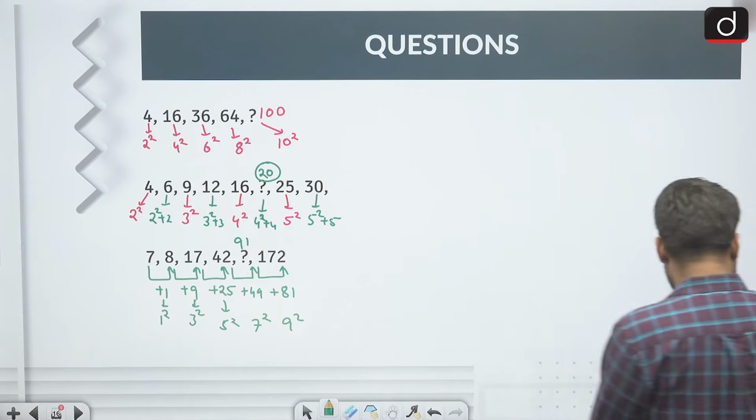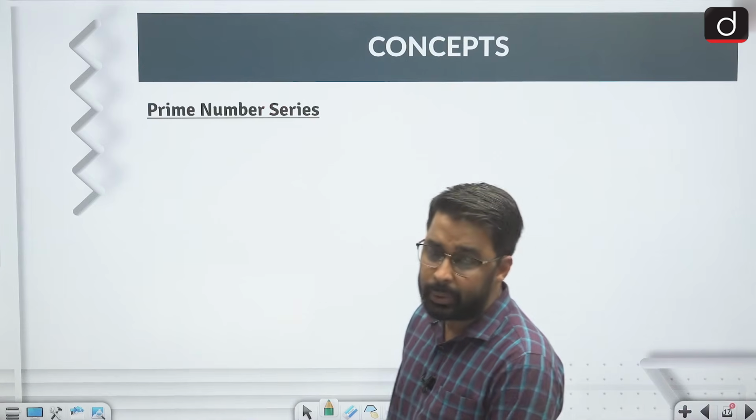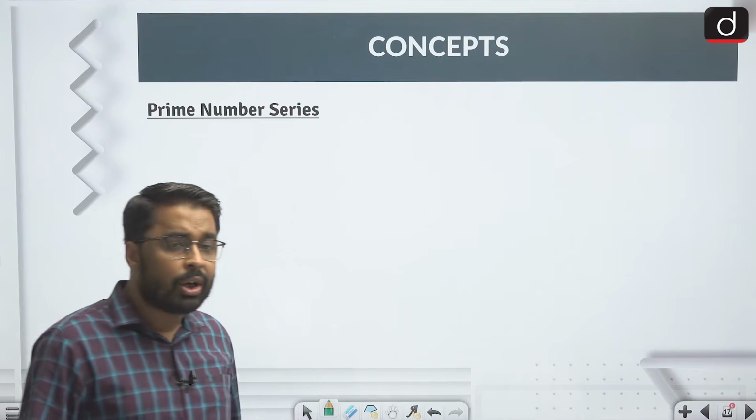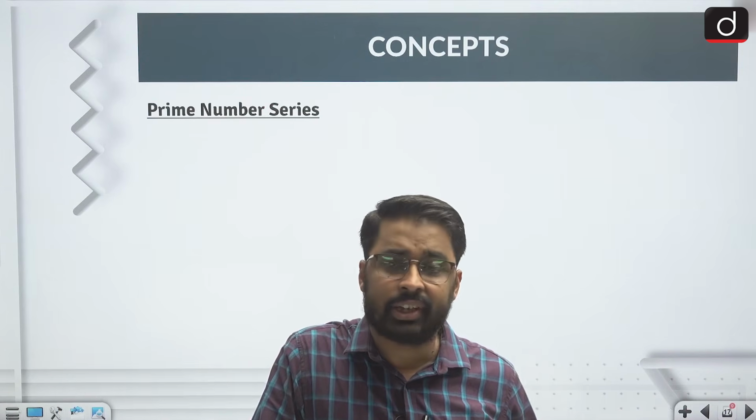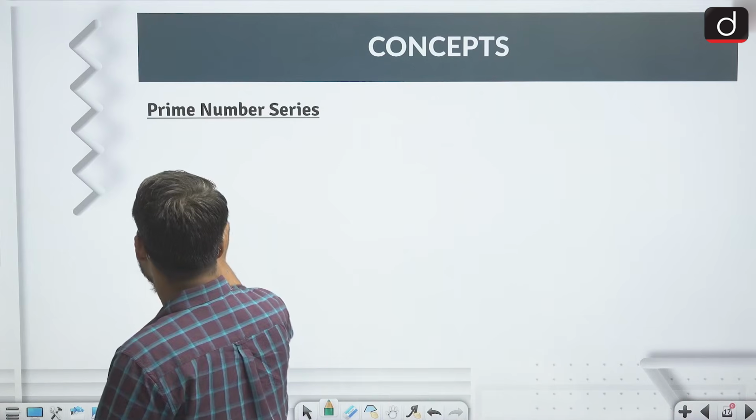Now after self-generated, the last type of series would be prime number series, right? If the first 5 types did not make any sense to you, please observe the numbers closely. It could be a case where the given terms would be prime numbers, right? So the least prime number is 2.